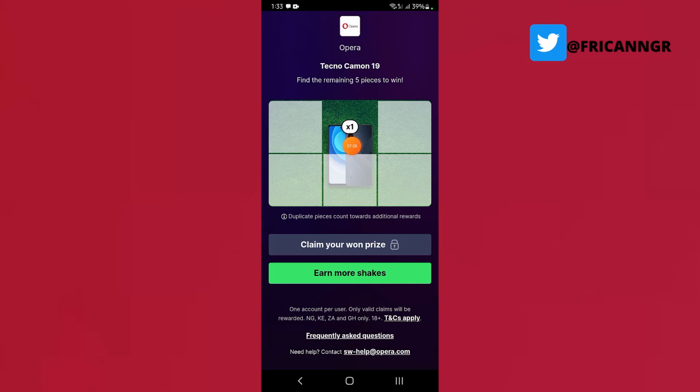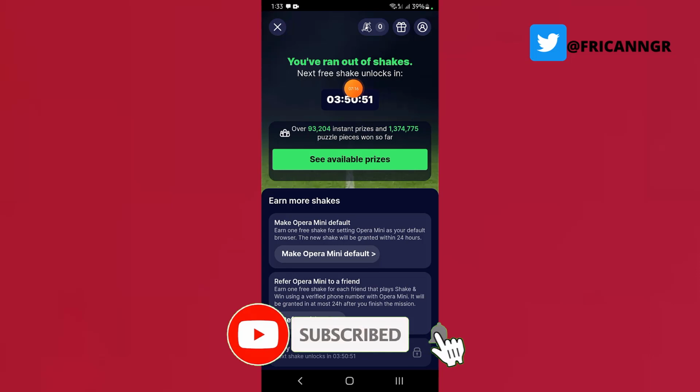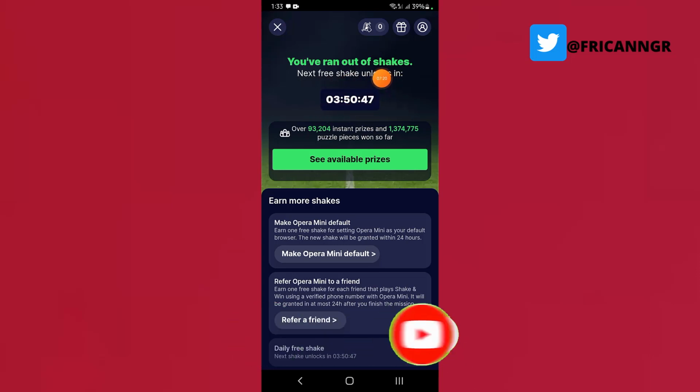But unfortunately, if I come to earn more shakes, you can see that it says you have run out of shakes. So next free shakes unlocks in 3 days, okay. But if this happened to you as well and you quickly need more points to have another shake to win, what you're gonna do is that you need to come to the referral.